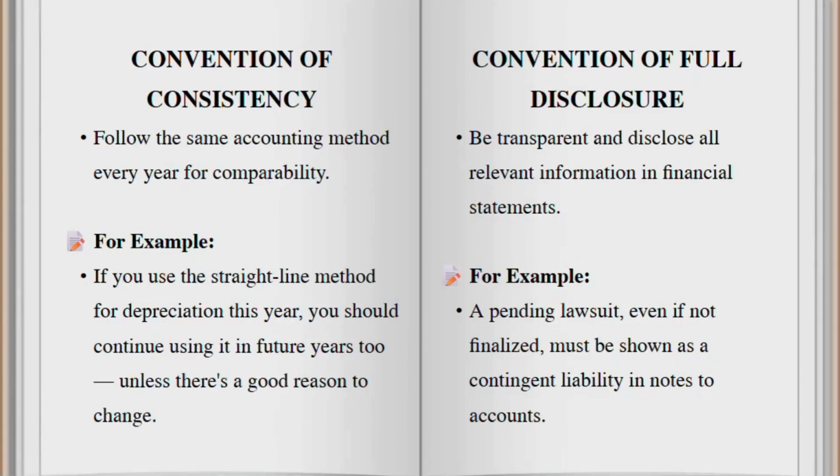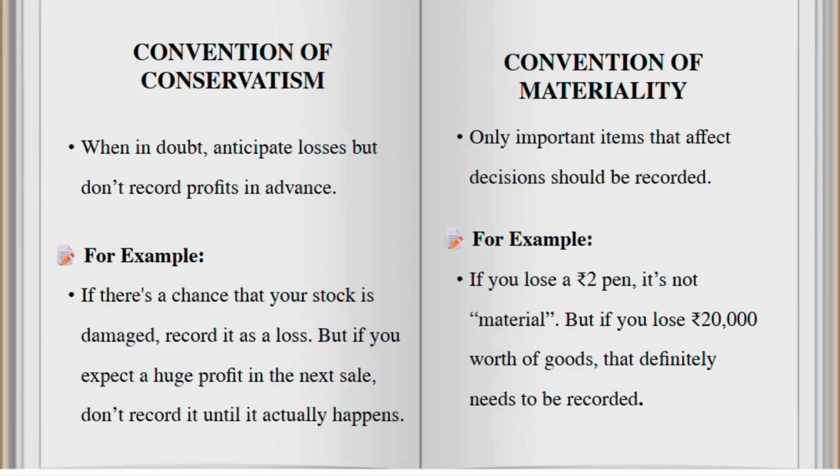Next is convention of full disclosure. All relevant information must be disclosed in the financial statements. For example, if there is a pending court case, mention it as a contingent liability in the notes, even if it is not finalized. Next is convention of conservatism. When there is doubt, record the anticipated loss, but do not record gain in advance.